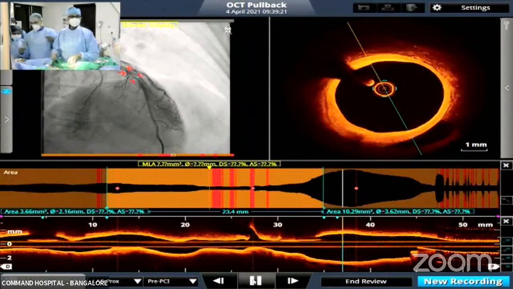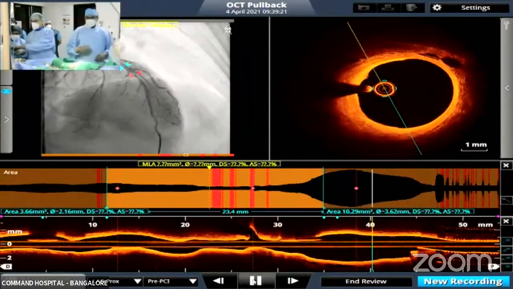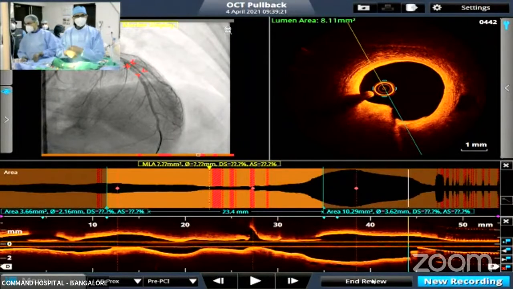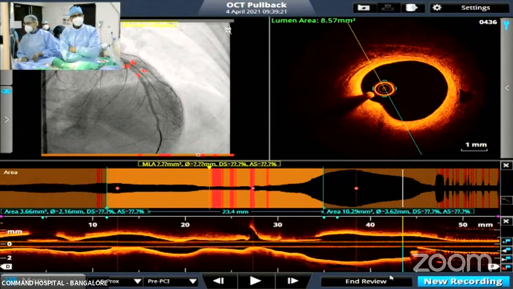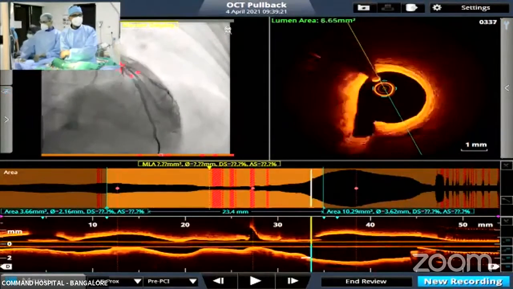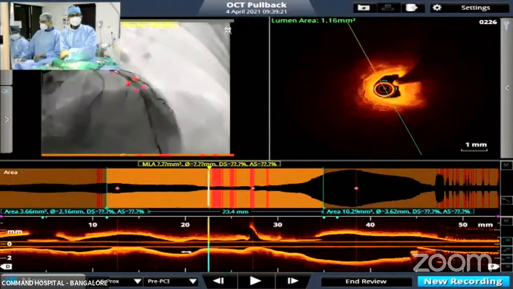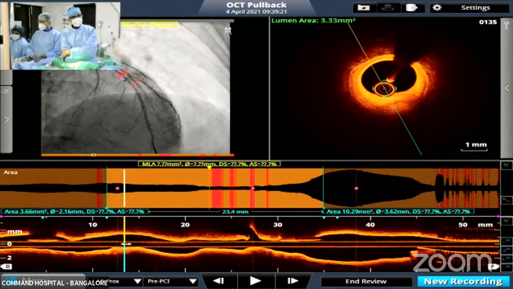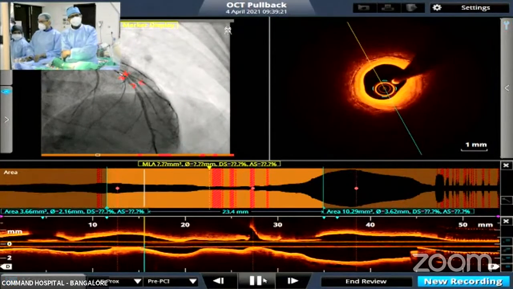This is that ectatic segment in between. And since we didn't get good enough clearance in the ostial LAD, we just took another short run that we will show you only for the ostial LAD. So have we seen this distal lesion? Can I switch to the next distal lesion? No, just play it once more from a little back. Yeah, play it from here. Play, Jagdish. Let it run.